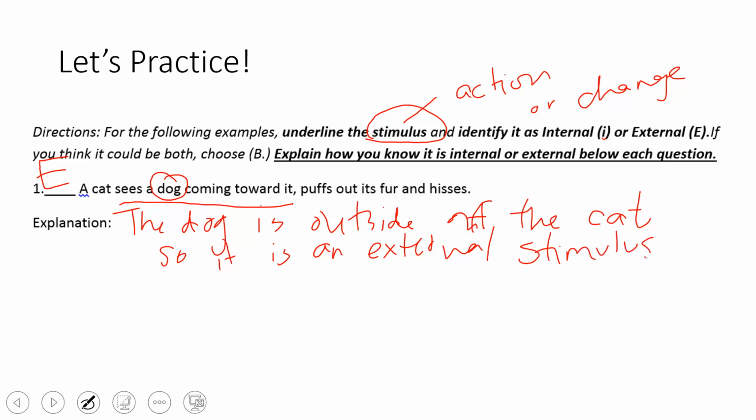All right. You guys are going to continue in this same fashion. We just did number 1 together. You will continue to the back of your page. There's 6 more that you're also going to do as well. Make sure that you underline, write I, E, or B, and you provide the explanation. Don't forget about that. Good luck, Kipsters.